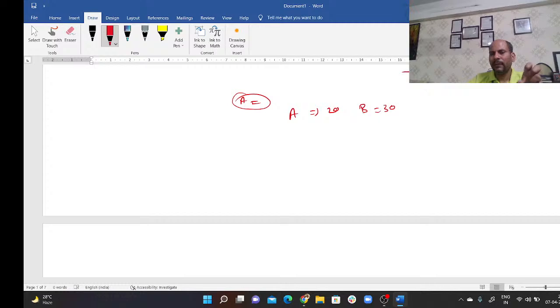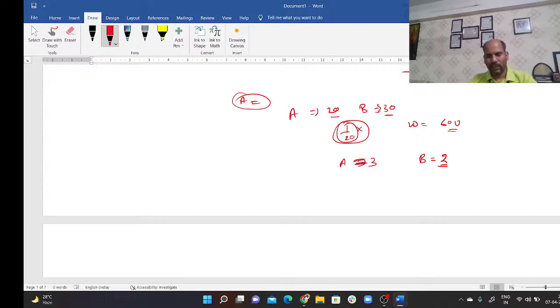So in general, we solve this like A will do 1 upon 20th of the work in a day. But rather than doing this, we can do one thing: take the LCM of these times. So their LCM is 60. Now let's assume the work equals 60 units. A, who is taking 20 days to finish 60 units, will produce 3 units a day, and B will produce 2 units a day. So in order to solve the questions, we are supposed to find out the individual units they complete in a day and the total units of work.